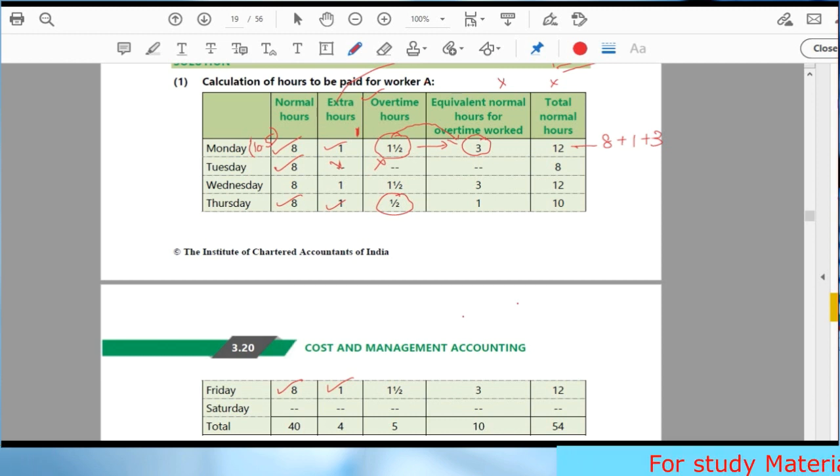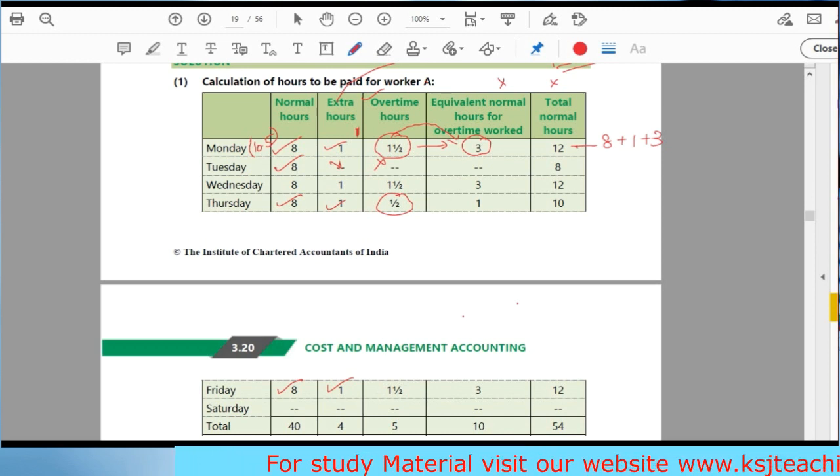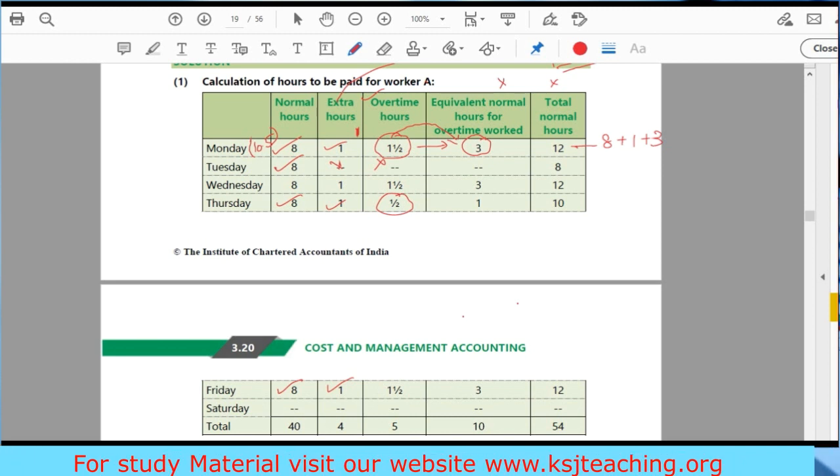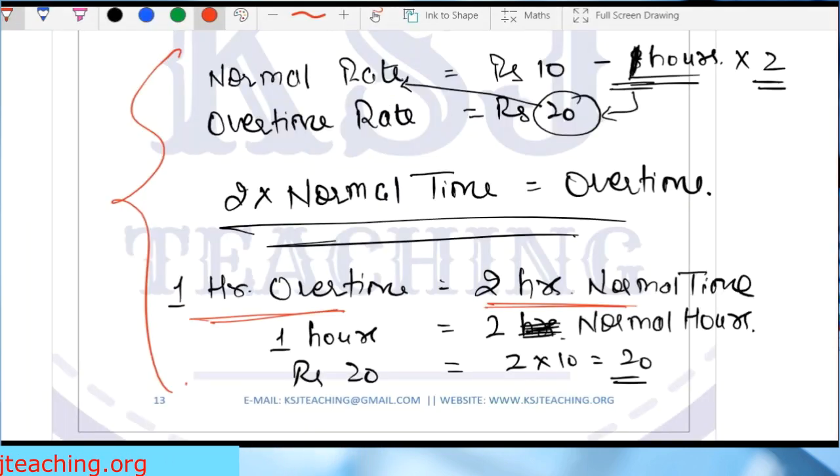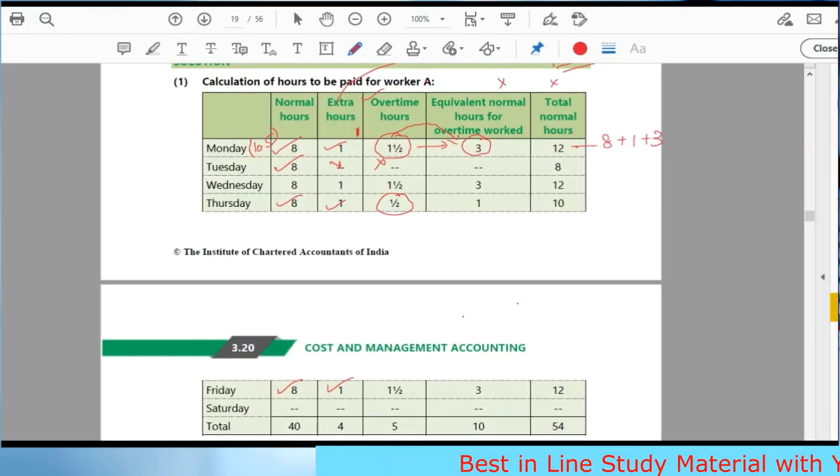We are not considering any overtime separately. If you want to consider overtime separately, then it will be a complicated calculation. So this is a smart calculation. That is why I discussed this part specifically in the last lecture and told you that I'm going to use this in one of the questions, and this is the question where it is used. Clear?